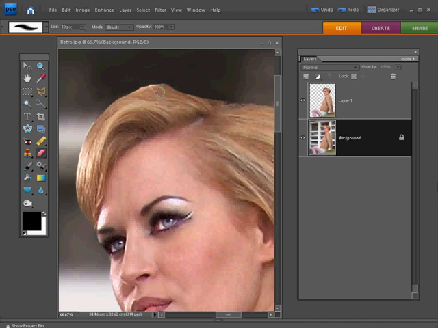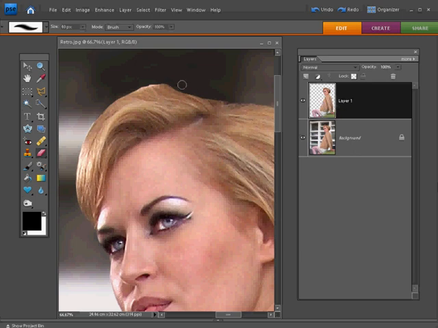And then before we start erasing, just click on layer 1 because that's our sharp area. We don't want to be erasing on the background layer. Click on layer 1 and then you can just start ever so slowly chipping away at the hairline there. And what it's a good idea to do here is just vary the size and the opacity of the brush as you work around.